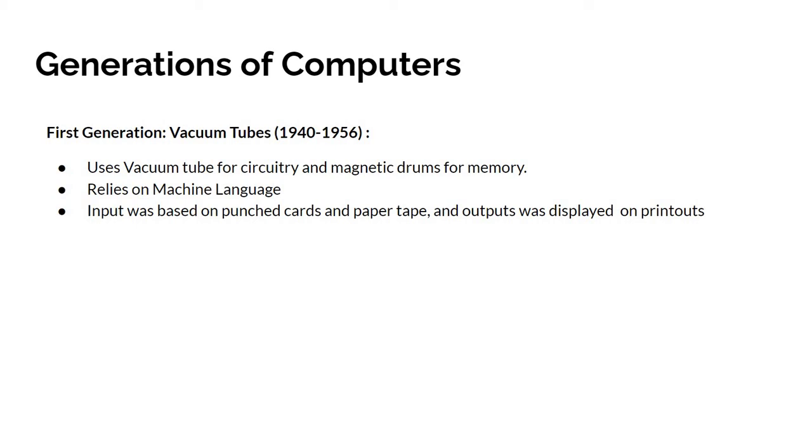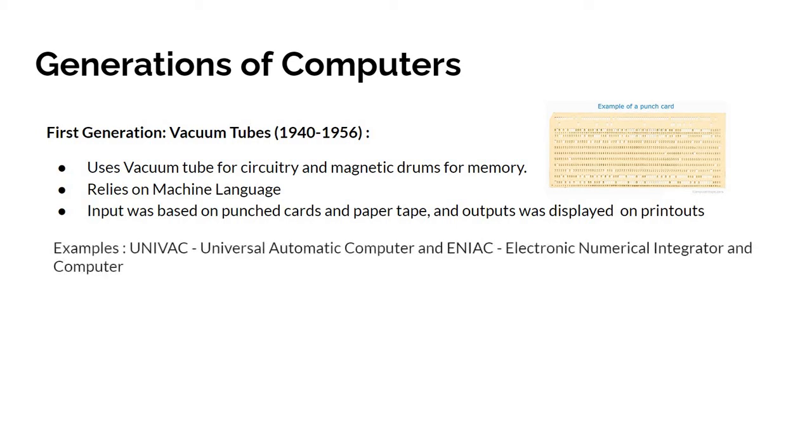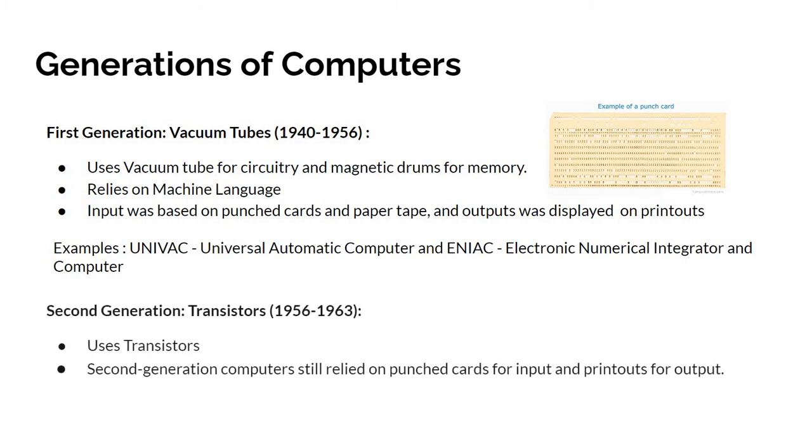And they could only solve one problem at a time. It would take operators days or even weeks to set up a new problem. Input was based on punched cards and paper tapes, and the output was displayed on printouts. The examples for first generation computers are Universal Automatic Computer, pronounced as UNIVAC, and Electronic Numerical Integrator and Computer, pronounced as ENIAC.